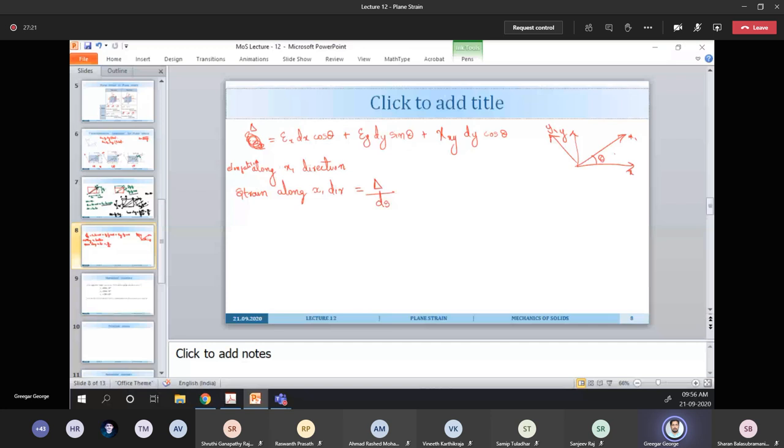So it will come as epsilon x dx by ds cos theta plus epsilon y dy by ds sin theta plus gamma xy dy by ds cos theta. So what can you say about the sin theta cos theta terms there?